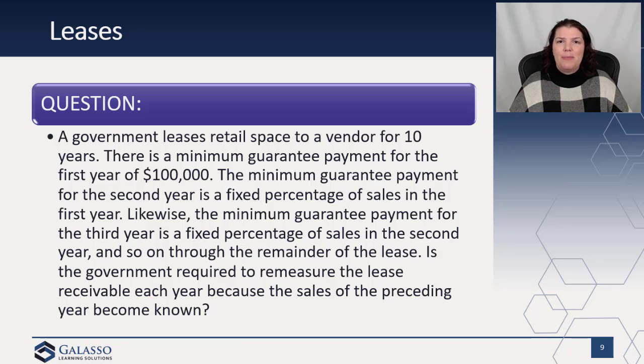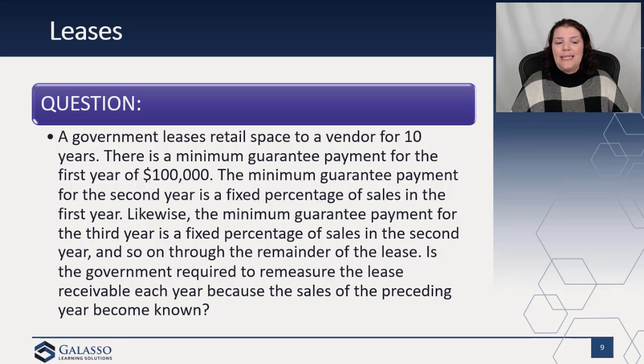And so those are going to be met by the retailers as well as the restaurants. The minimum guarantee payment for the second year is a fixed percentage of sales in the first year. So we know that the $100,000, if they have more than $100,000, as they go through that fixed percentage, it would adjust. Likewise, the minimum payment for the third year is a fixed percentage of sales in the second year.